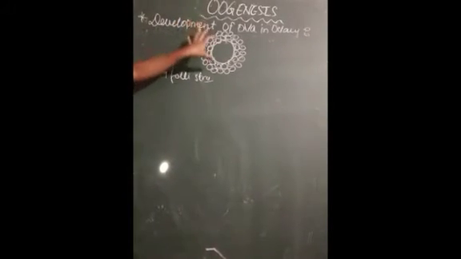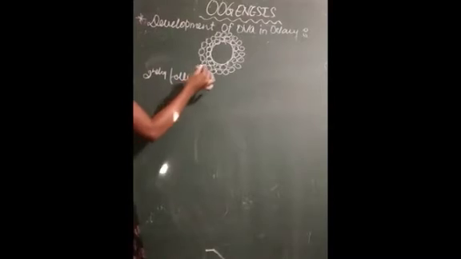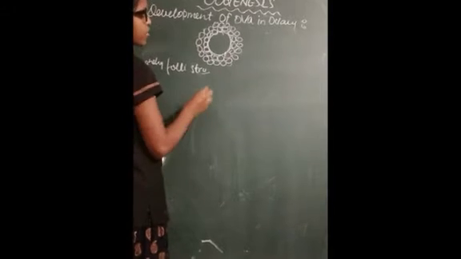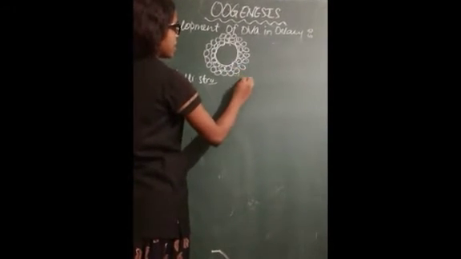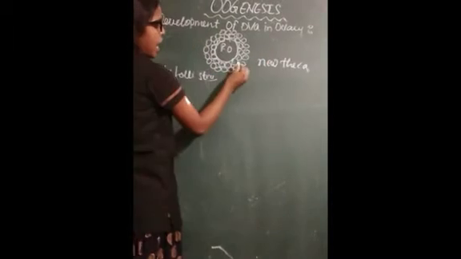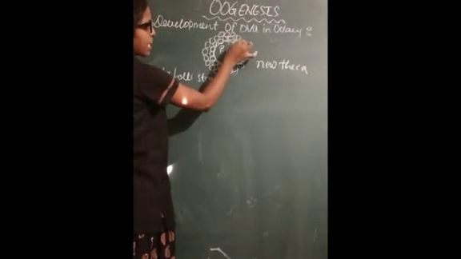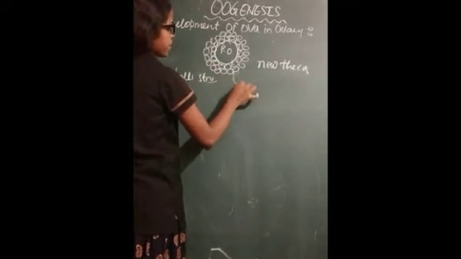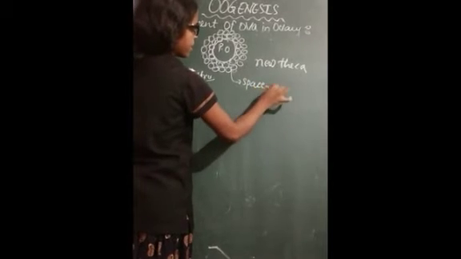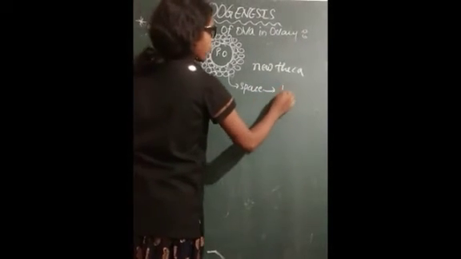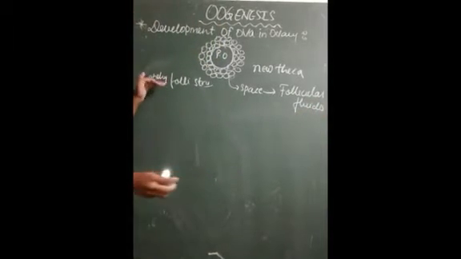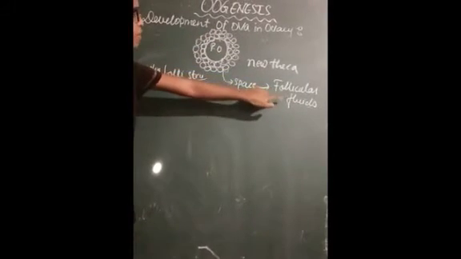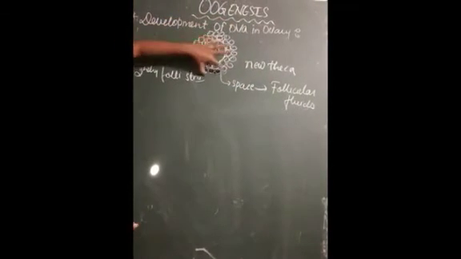Student, we can see here the secondary follicular structure. So there are some names here. We can see more layers of granulosa cells or follicular cells. So this is known as the new theca. And we can see the space between the granulosa cells. That space is filled by the follicular fluids. In the secondary follicular structure, the space is filled with the follicular fluids, and this new layer which is formed is known as the new theca of the granulosa cells.